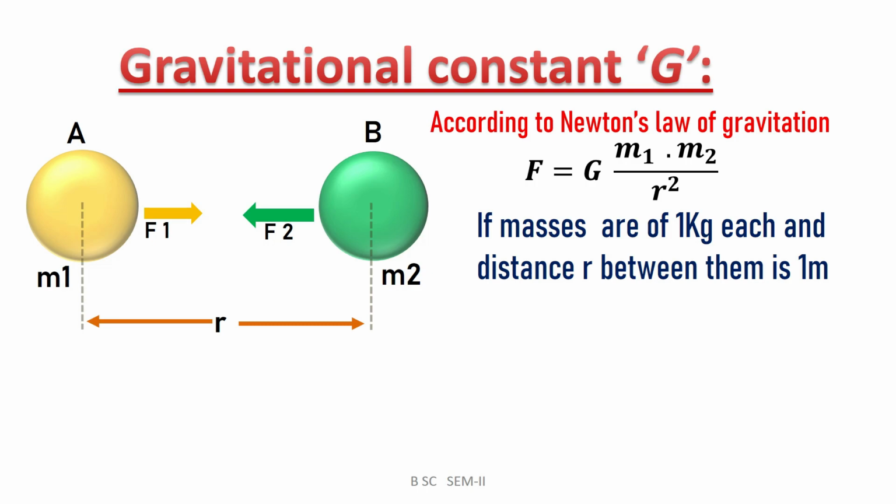In the diagram, both bodies have the same size. The mass of body A, m1, is equal to 1 kg. The mass of body B, m2, is also exactly equal to 1 kg.